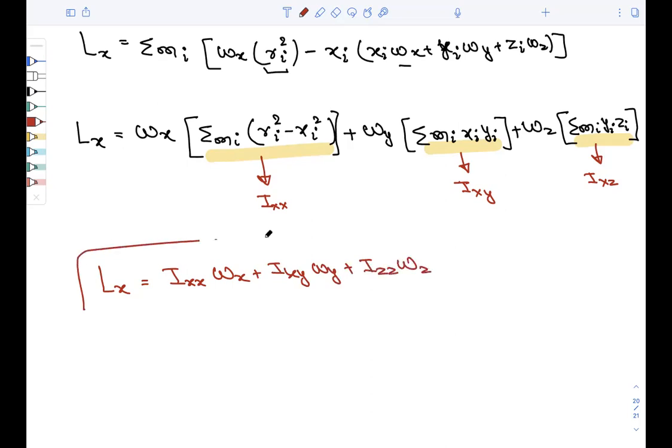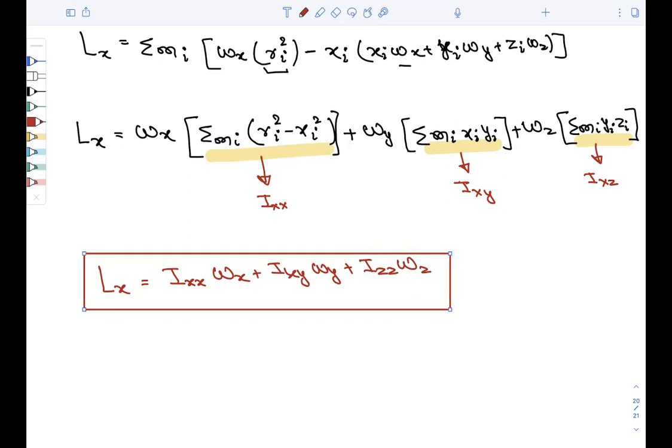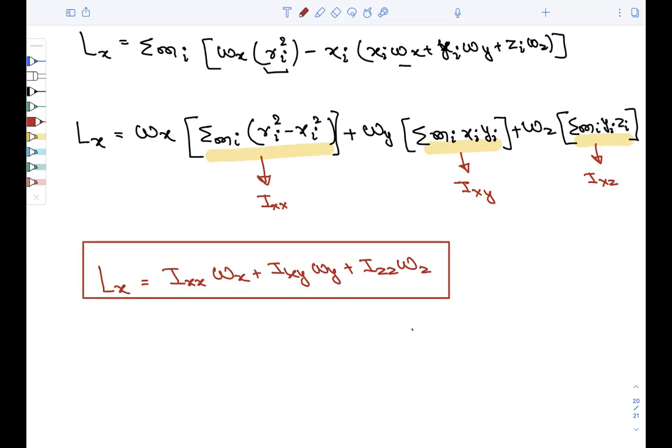So in junior classes, you might have studied that Lx equals I into omega x, but here it is not the case, right? So always remember, you should write here also that the x component of the angular momentum does not only depend upon the angular velocity along x, but also it depends upon the angular velocity along y and z as well, right? So this one line you should write here.